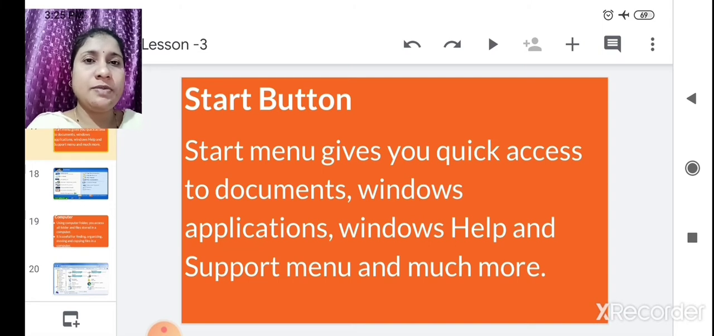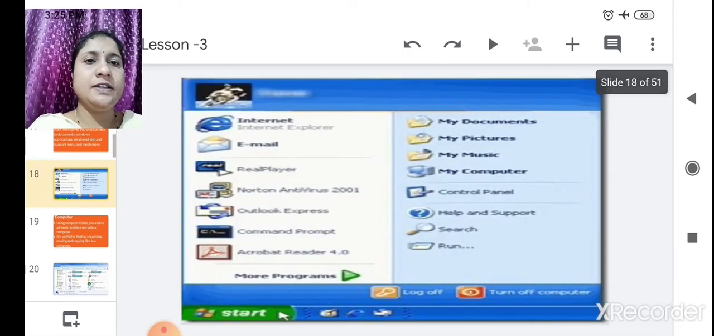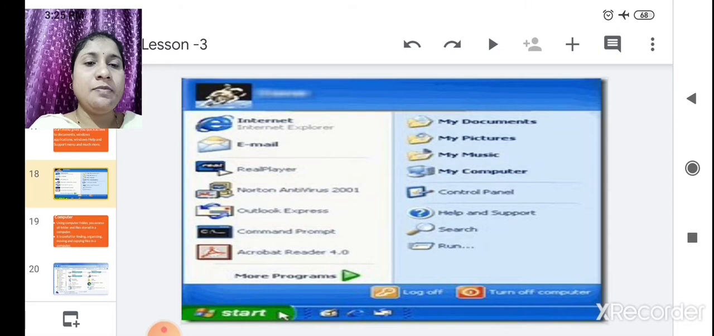Okay, Windows application is there, Windows Help is there, and the support menu also. See here, once you click on Start, there it is: Internet, Email, notification, that is a Real Player. Okay, there are more programs. If you click on More Programs, more menu will appear here.